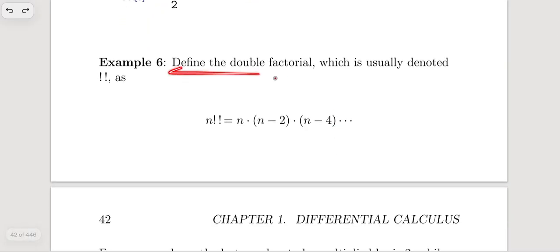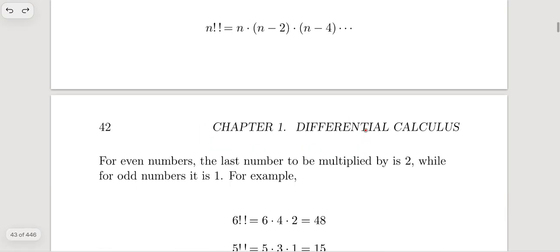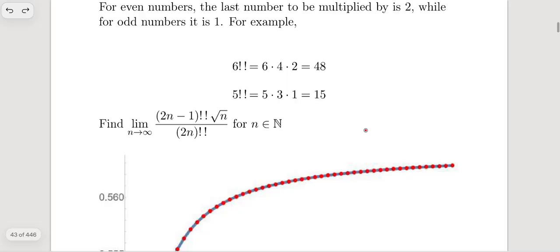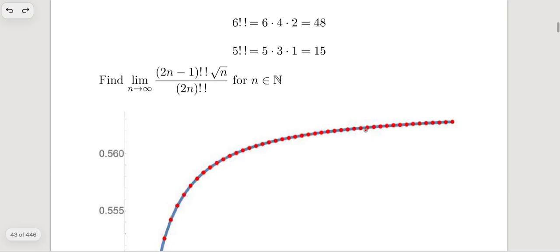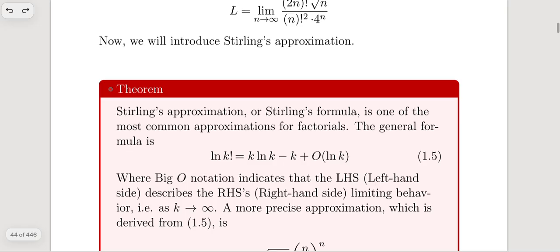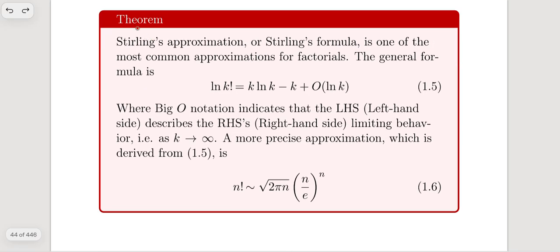Okay, we have defined a double factorial. Well, we know about these things. We don't need to talk about them separately. So you can just try this limit out. And now I think I should just proceed further. Okay, we have a theorem. Let's just read this out.